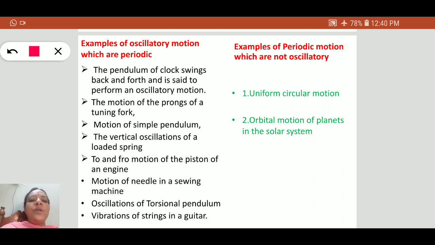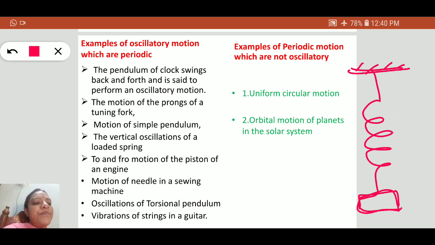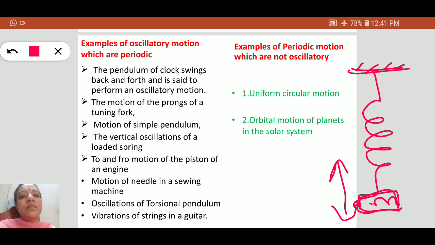Next example is the vertical oscillations of a loaded spring. The loaded spring is nothing but, say this is a loaded spring. A mass is suspended at the end of this spring, and this is a fixed end. This is known as the loaded spring. This is the rest point, this is the mean position. If this mass is displaced from its mean position, it makes oscillations like this. This is the rest point. See, once again.